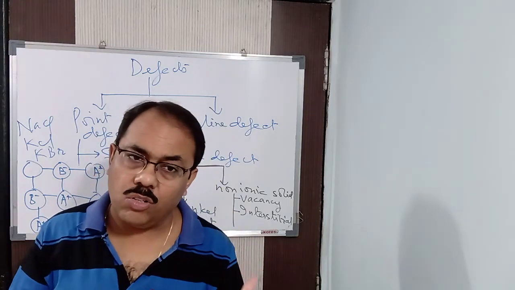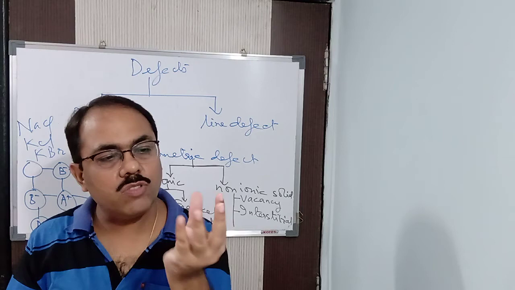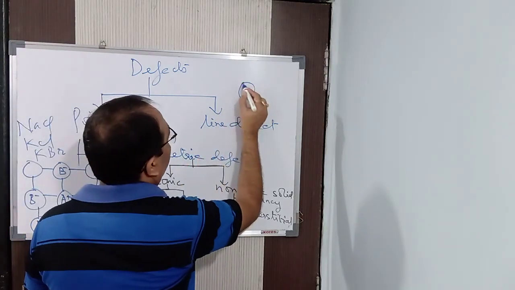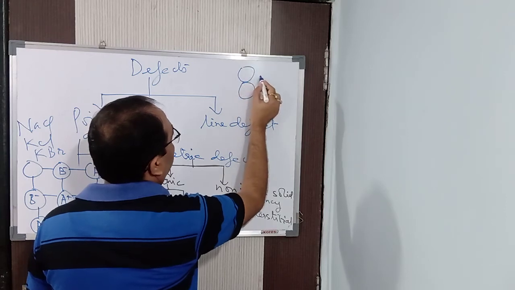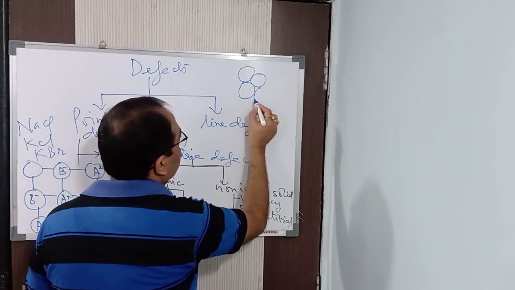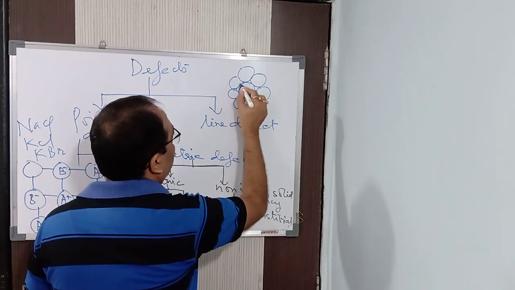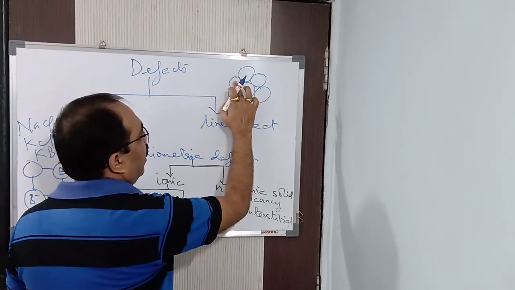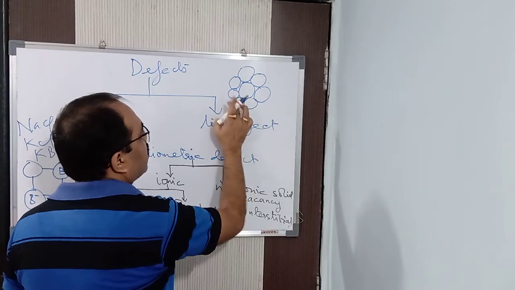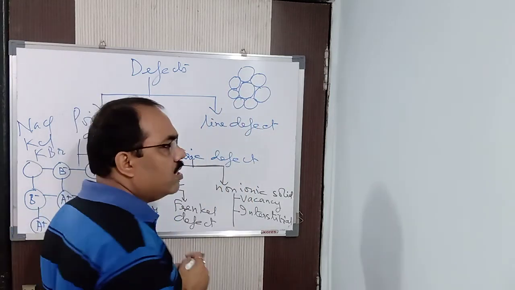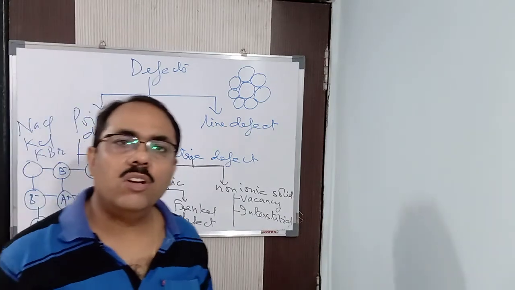The atom is spherical. How many atoms of equal size, mind it, not different size, can you arrange in contact with this atom? Here I have arranged 1, 2, 3, 4, 5, 6, 7. This is called the coordination number.